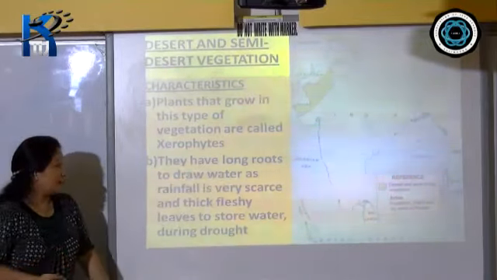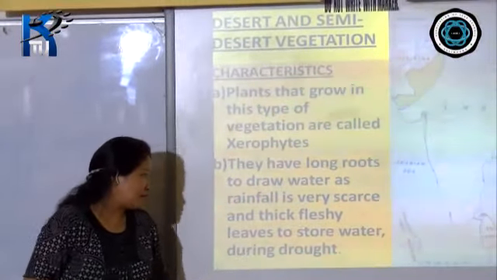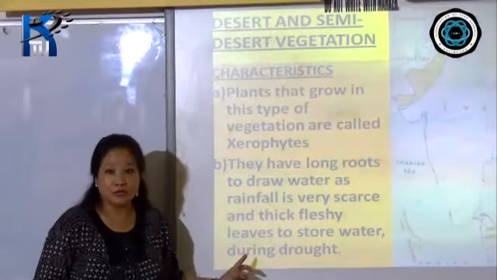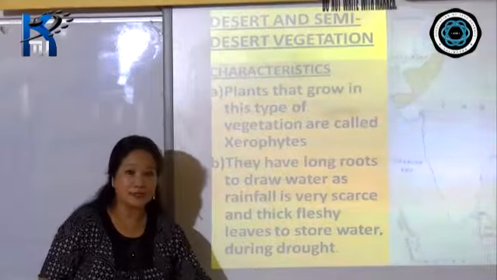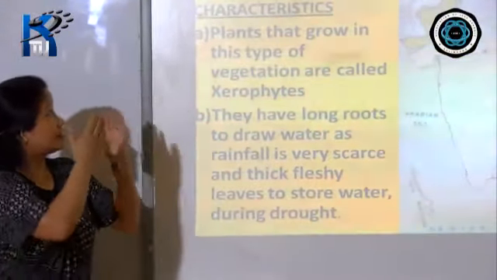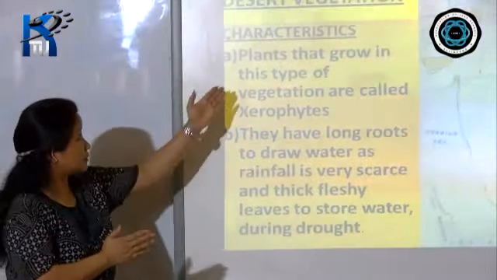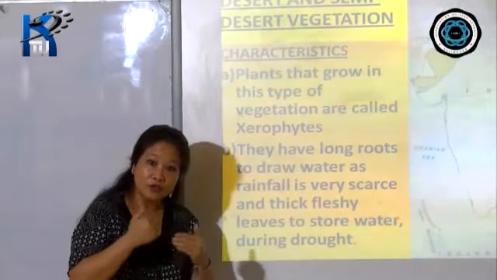As I mentioned, they have long roots to draw water as rainfall is very scarce, and thick fleshy leaves to store water during the droughts. And droughts are a very common feature in the desert and semi-desert areas, okay, where you find this kind of vegetation. So these are the two characteristics. I've just done two each so that it'll be easy for you to remember, right?